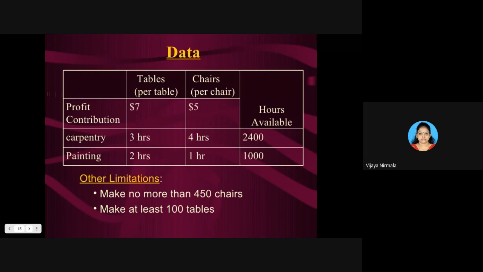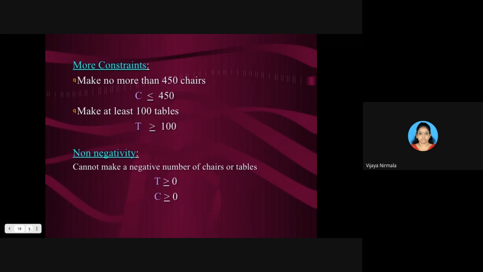They are talking about chairs, right? See in the chairs. Now let us come to the 18th slide. Yeah, see, a more constraint that make no more than 450 chairs. In the sense, it means that the chairs must be equal to 450 or less than 450. Am I right? Am I making the sense? Did you understand the constraint? Make no more than 450 chairs.